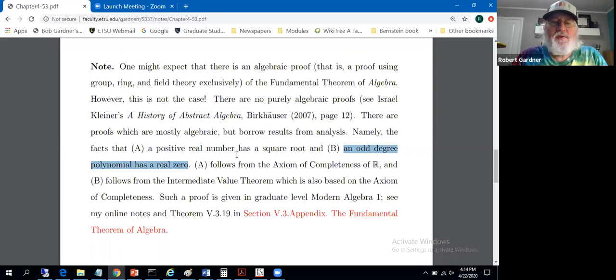How do you know positive real numbers have square roots? You know it because of, well, it says right here, the axiom of completeness. The way you define the existence of square roots of positive real numbers in the real setting ultimately is related to the axiom of completeness. So it's this continuity idea. The axiom of completeness gives you a continuum in some sense. And that's beyond the realm of algebra, my kind of political stand on why there's not an algebraic proof of the fundamental theorem of algebra. But it's the axiom of completeness that guarantees you can take square roots of real numbers.